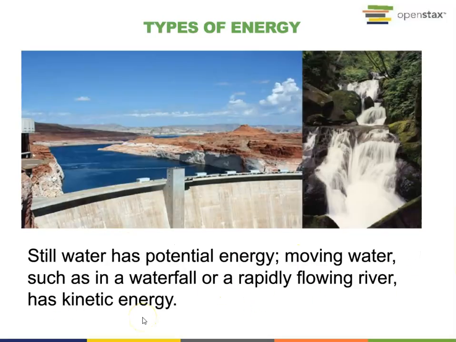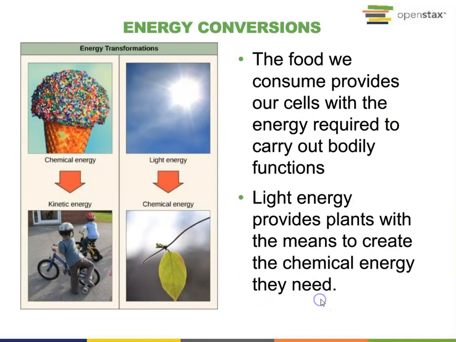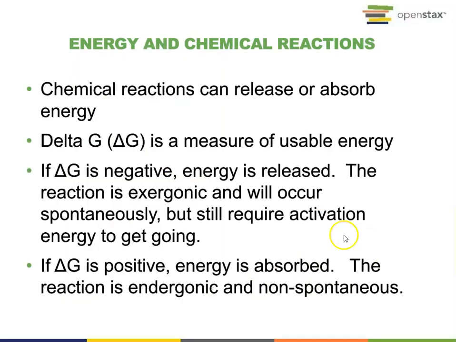The example of potential energy and kinetic energy can be illustrated by water. Still water has potential energy. Moving water, such as in a waterfall or a rapidly flowing river, has kinetic energy. Energy can be converted as stated by the law. The food we consume provides our cells with the energy required to carry out bodily functions. Light energy provides plants with the means to create the chemical energy they need. Energy can be converted through chemical reactions.